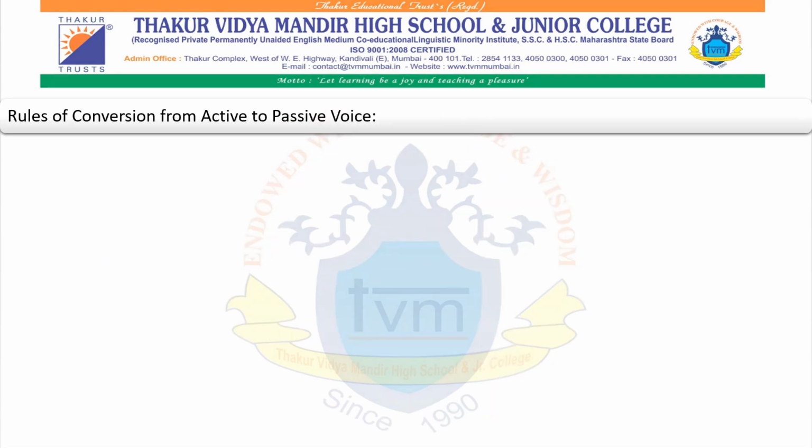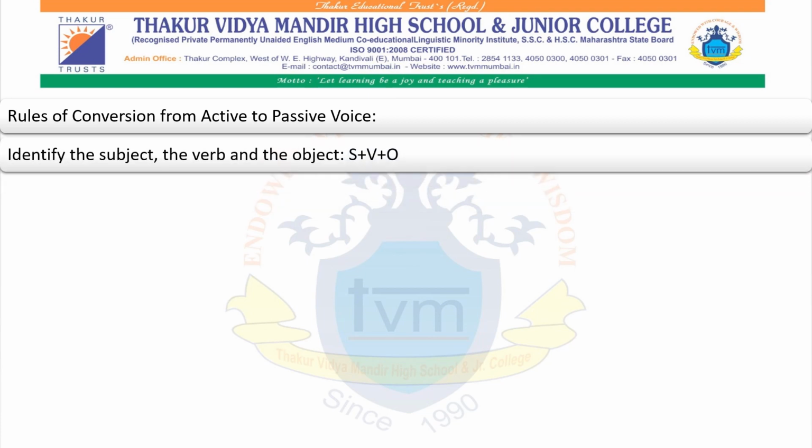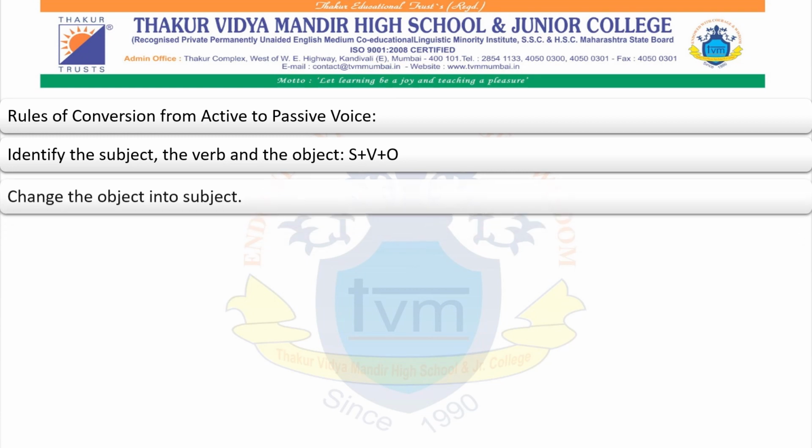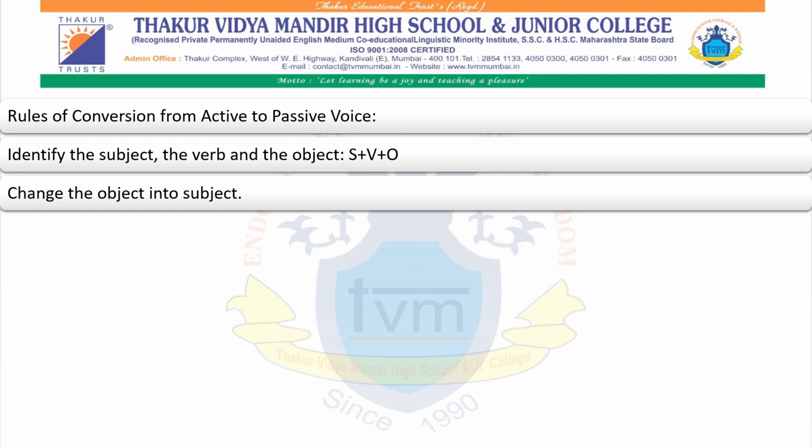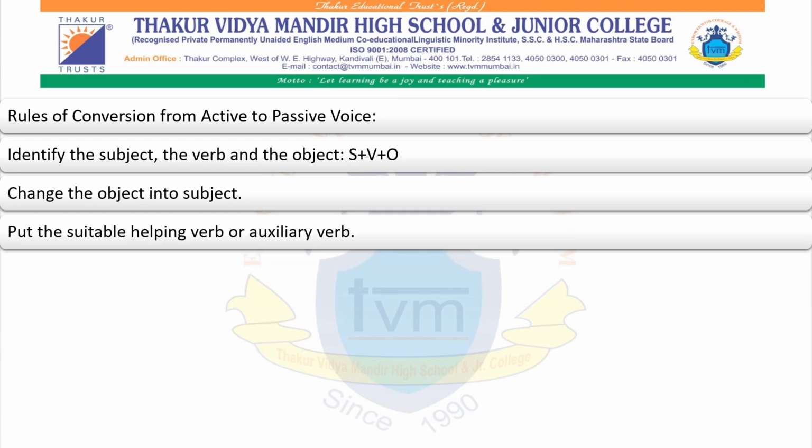Rules for conversion, that is from active to passive voice. The first rule is to identify the subject, the verb, and the object. Then change the object into the subject. That is when we have to change a sentence from active to passive voice. After we identify the subject, verb, and object in the given sentence, we will take the object and make that object the subject in the passive voice. Then put the suitable helping verb or auxiliary verb.